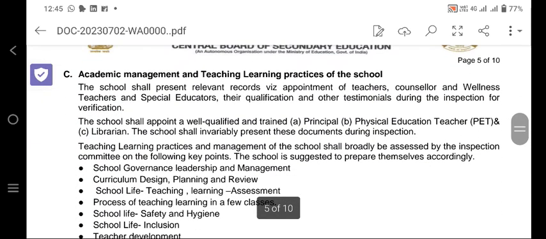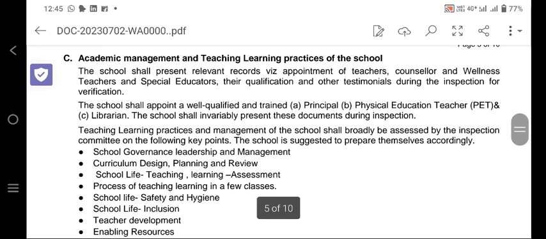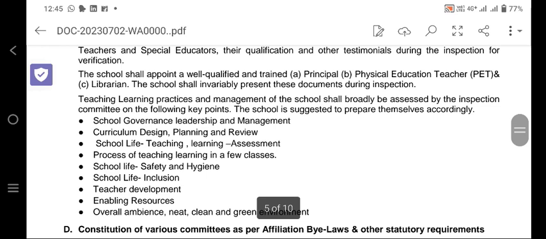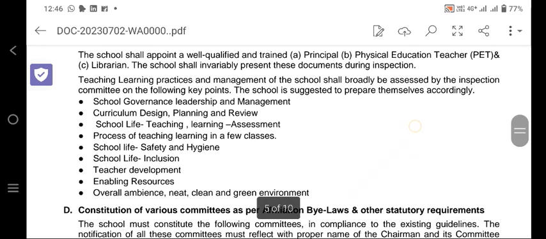Now we are coming to the next, number C, academic management and teaching learning practice of the school. The school shall present relevant records. What are the records? The school needs to show appointment of teachers, counselors, wellness teachers and special educators, their qualifications and other testimonials during the inspection. The school will have a well-qualified trained principal, number 1, and number 2, a physical education teacher and librarian.